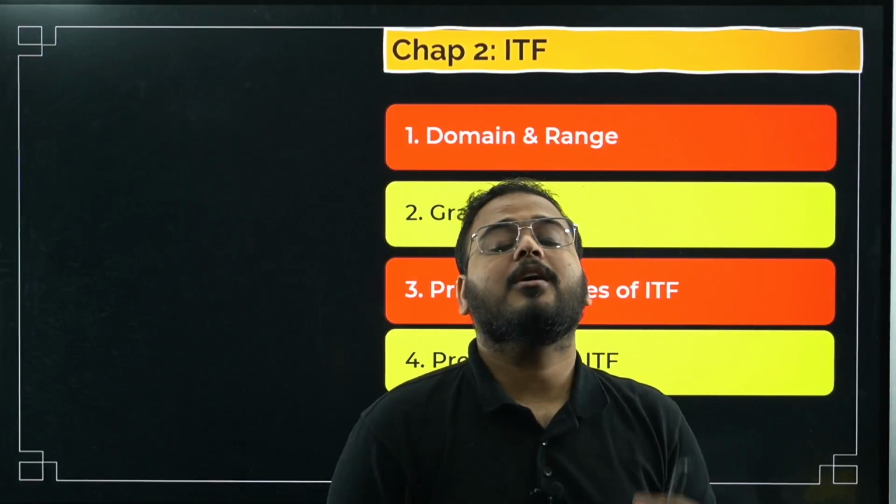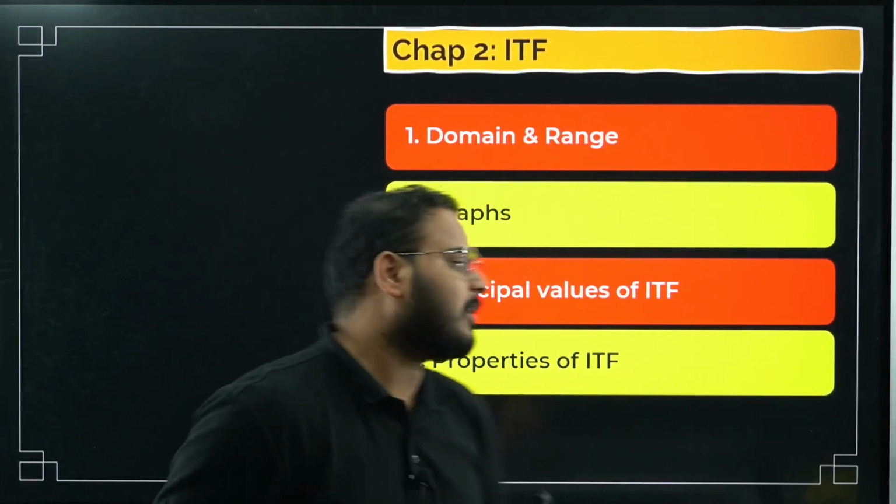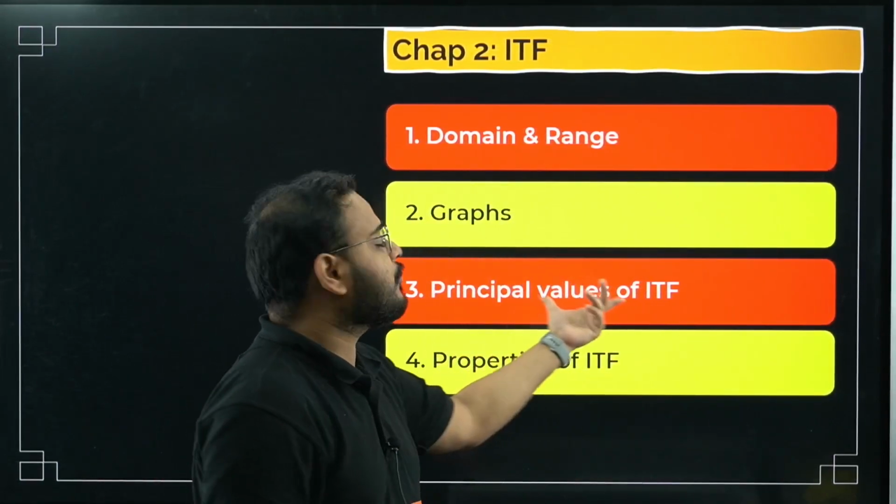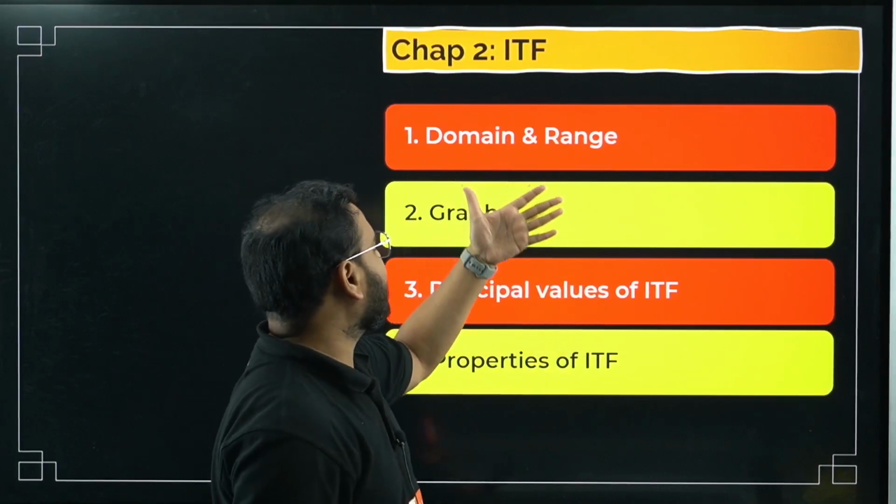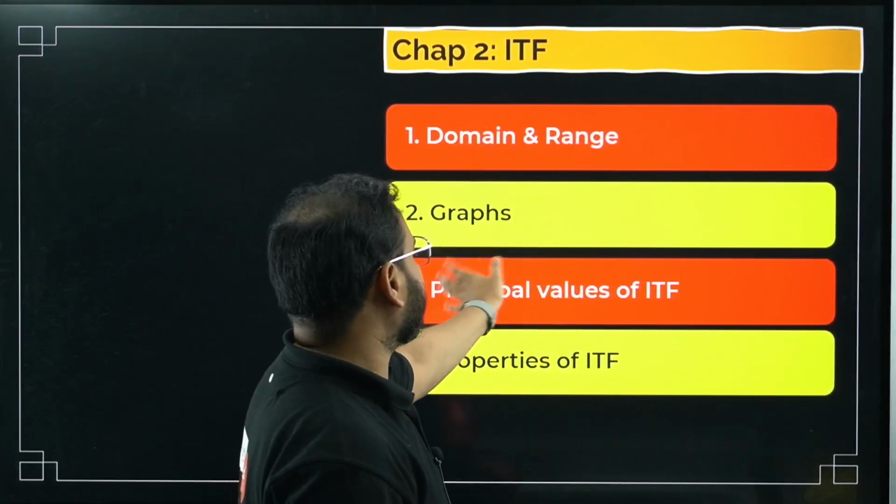So what we do there, bacha? We truncate the domain. That's what is called principal values, okay? Principal values of ITF. You have to know that. You have to know domain and range. So first you have to know domain and range and principal values of ITF.